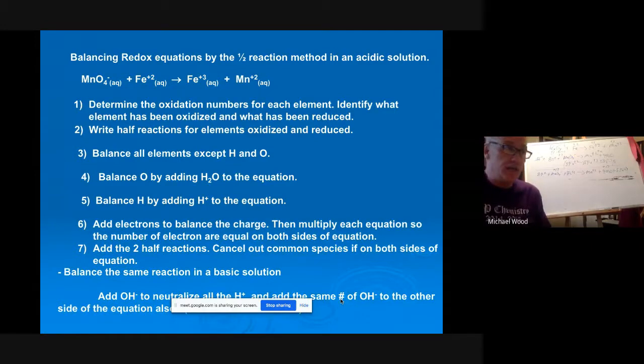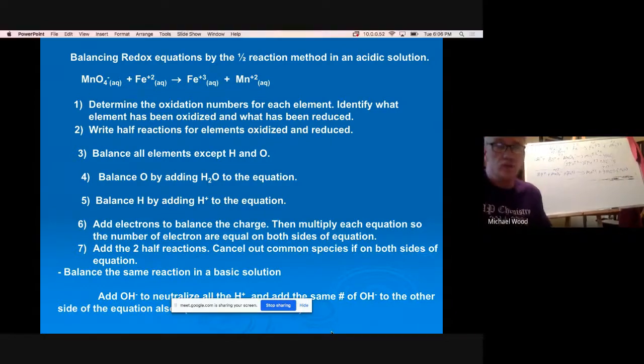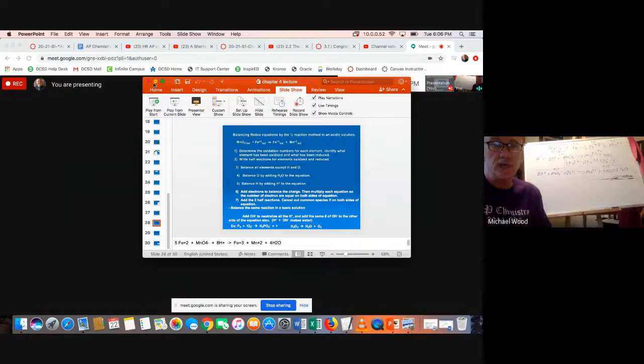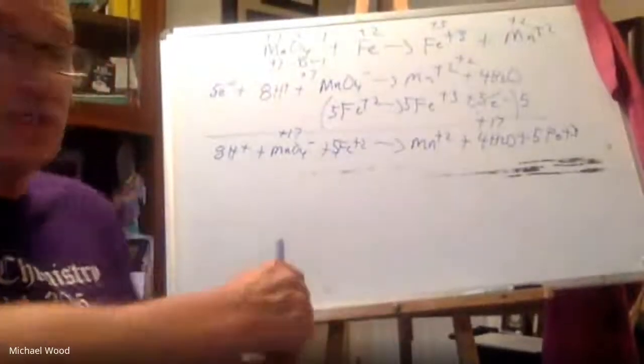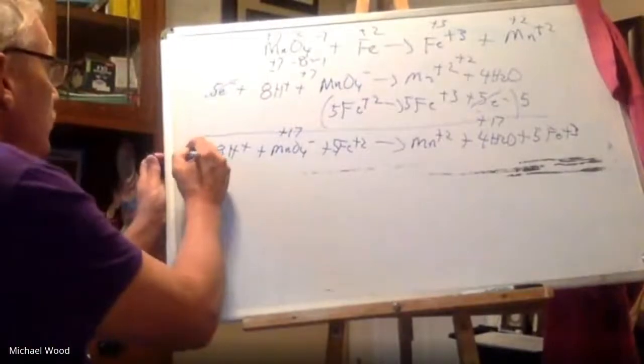So think about it. Acids have H plus, while bases have OH. You add OH to neutralize all the H plus, but you add the same number of OHs to the other side. Okay, so let me just show you here. The way we're doing this right now, this is an acidic solution.